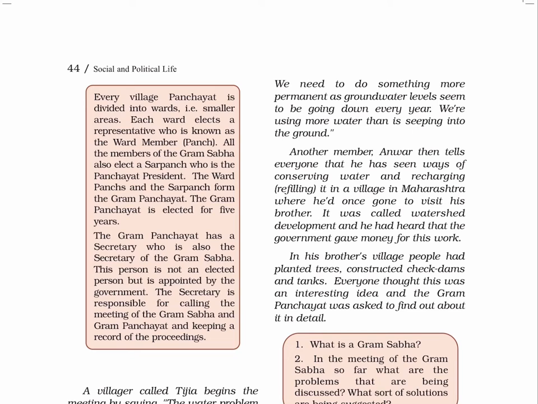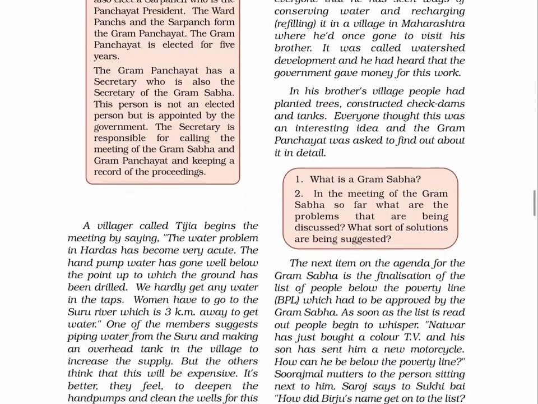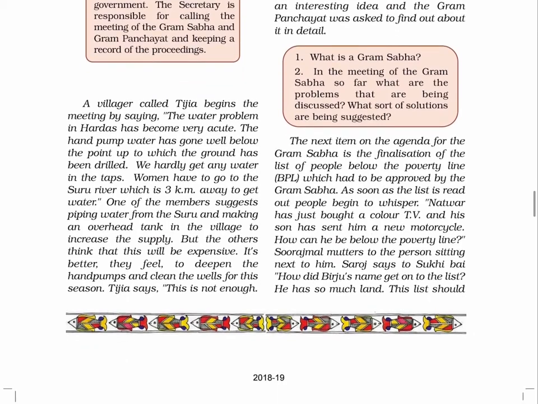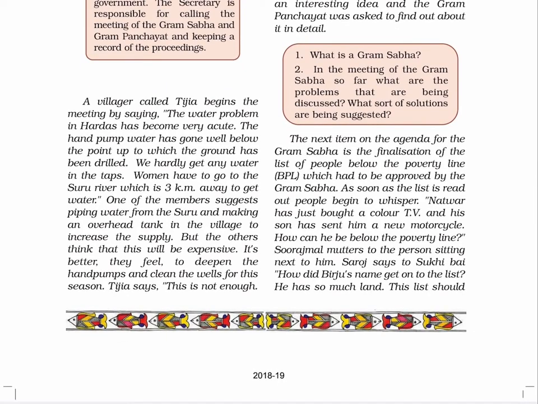The Gram Panchayat has a secretary who is also the secretary of the Gram Sabha. This person is not an elected person but is appointed by the government. The secretary is responsible for calling the meeting of the Gram Sabha and Gram Panchayat and keeping a record of the proceedings. A villager called Tijia begins the meeting by saying, "The water problem in Hardas has become very acute.